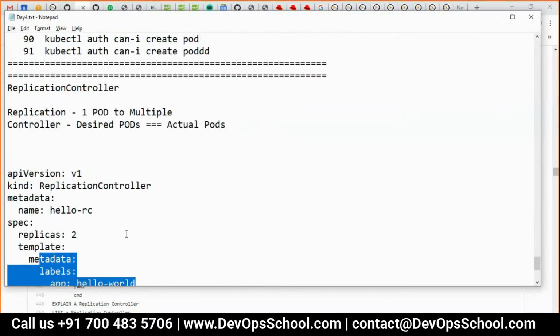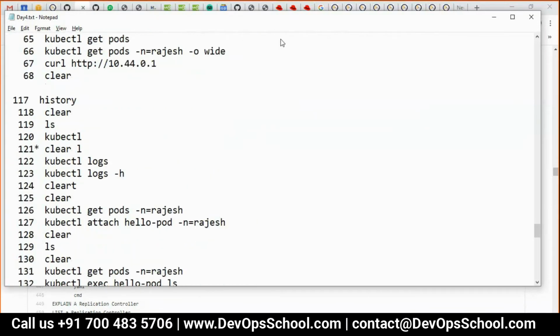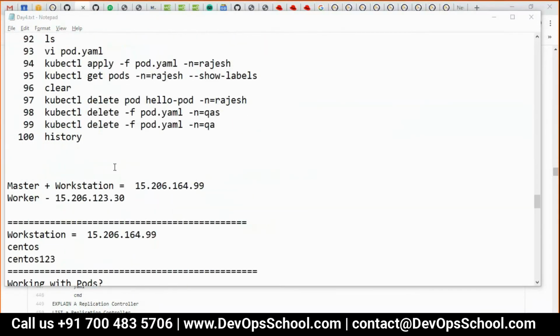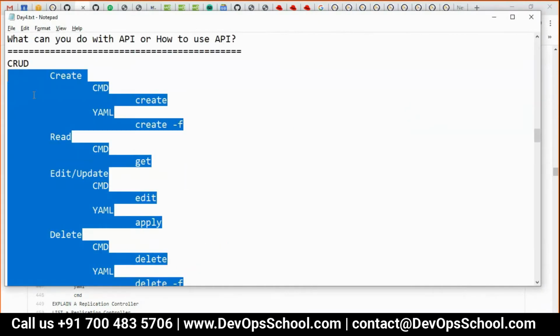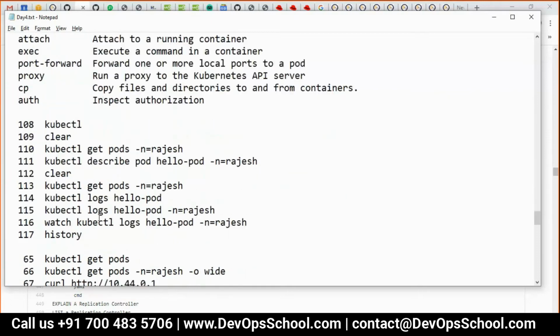So this is the replication controller. We will be doing the same thing which we have been doing, CRUD operations. Whatever we did here, the same CRUD operations we will be doing. So let me do that.